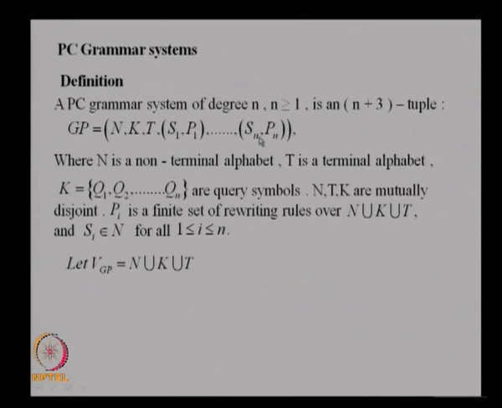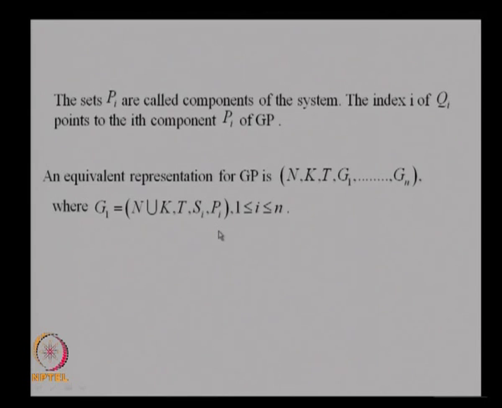Now, in this you have n components. So, there are n start symbols and n production sets. Without loss of generality, we assume N, K, T are all mutually disjoint, and the total alphabet is denoted by V_GP = N union K union T. The sets P_i are called the components of the system.